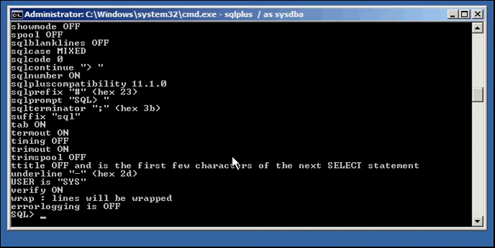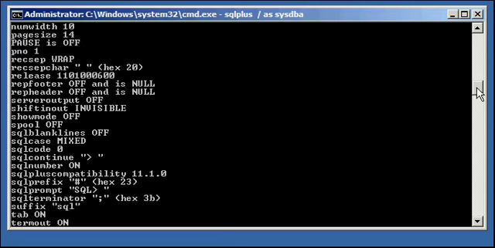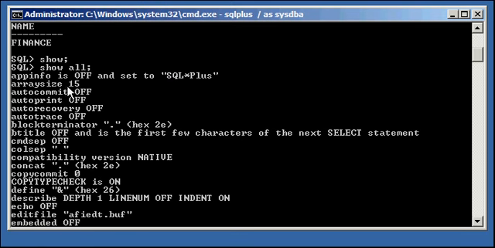Let's go over some of the options here. To display them, the show all command, as you just saw, shows you all the options.